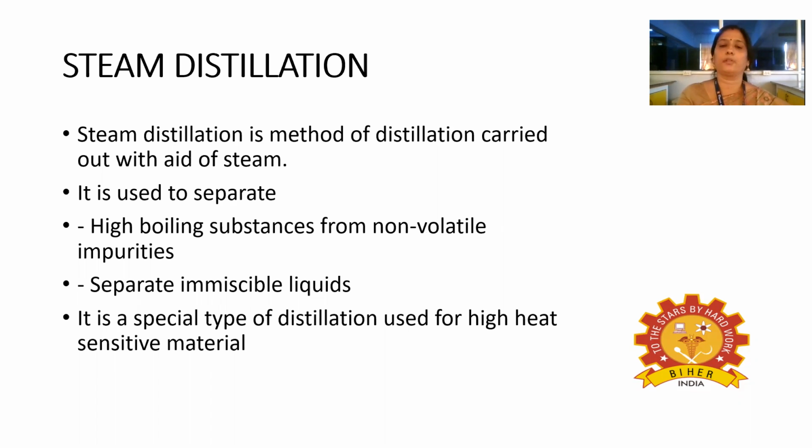It is a special type of distillation used for heat sensitive material. Since we are using steam, we can use it for separation of heat sensitive material, because the steam temperature is not like normal heating, so it will not affect the sensitivity of the material.